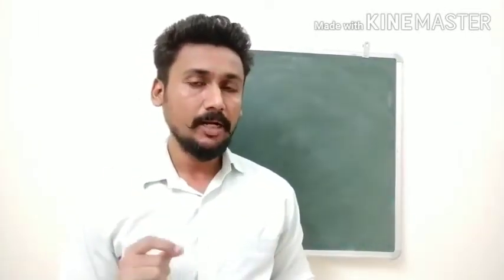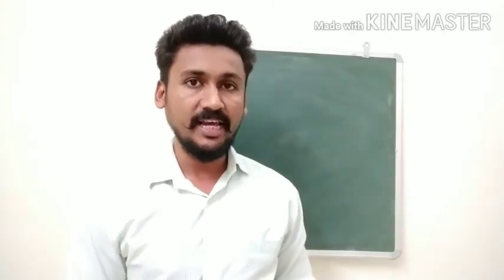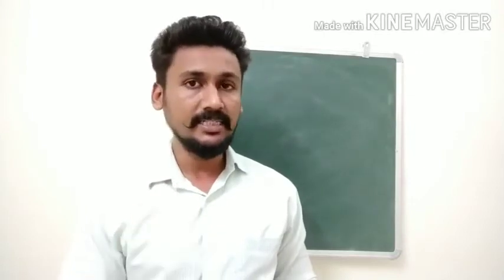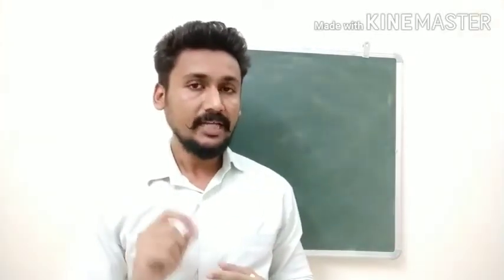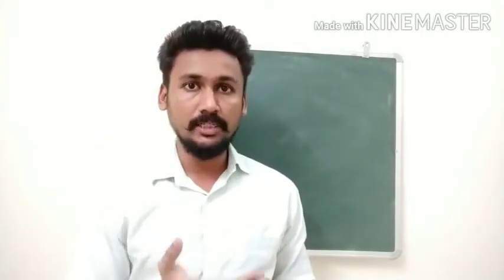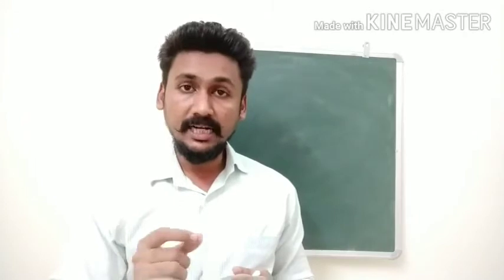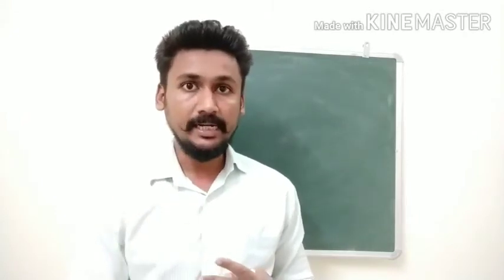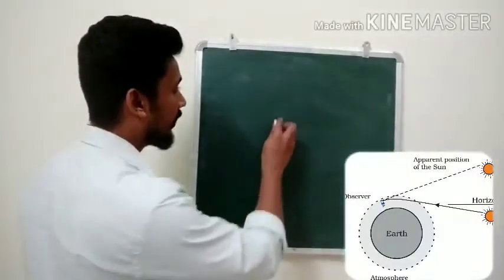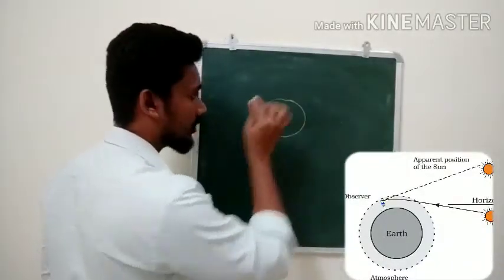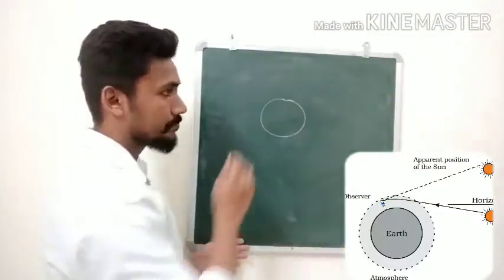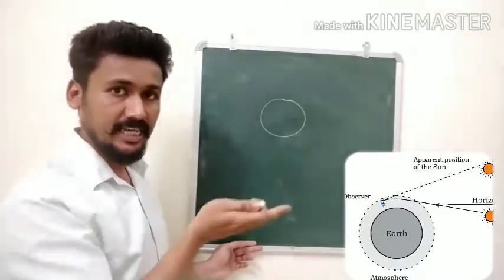Another phenomenon that occurs due to atmospheric refraction is advanced sunrise and delayed sunset. So what is the meaning? We are able to see the sunrise 2 minutes before the sun actually crosses the horizon, and we see the sunset 2 minutes later. Maybe it is sounding too confusing, so let us see. Imagine this is our Earth. If we are at a point over here, when should you see the sunrise taking place?